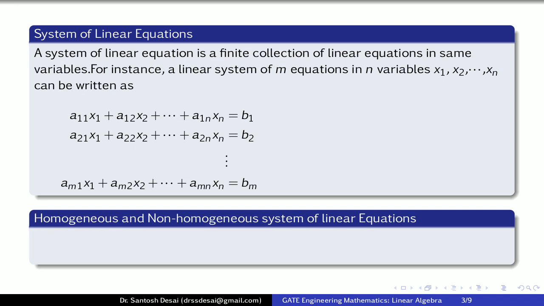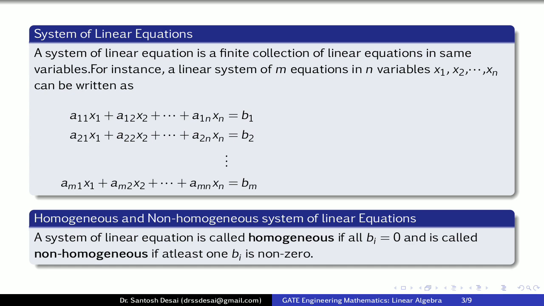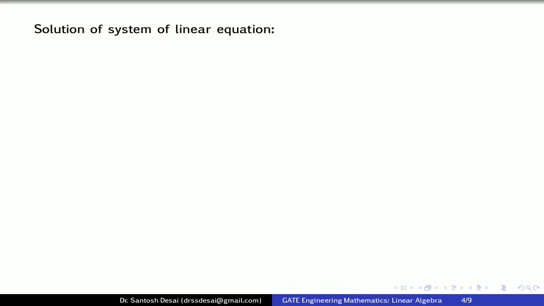Now there are two types of system of linear equations, namely homogeneous and non-homogeneous system of linear equations. If all the constants, that is b1, b2 and so on bm, are all 0, then the system of equation is called homogeneous, and if at least one of them is non-zero, then it is called non-homogeneous system of linear equations.